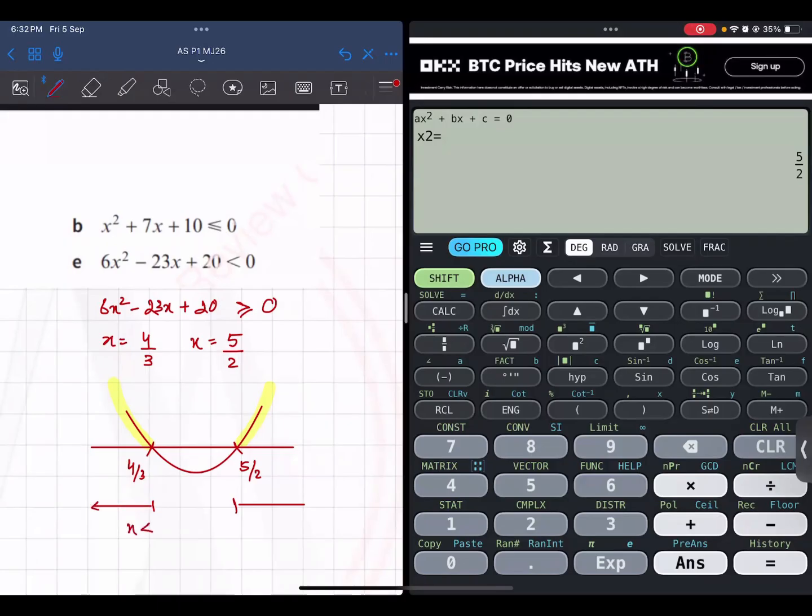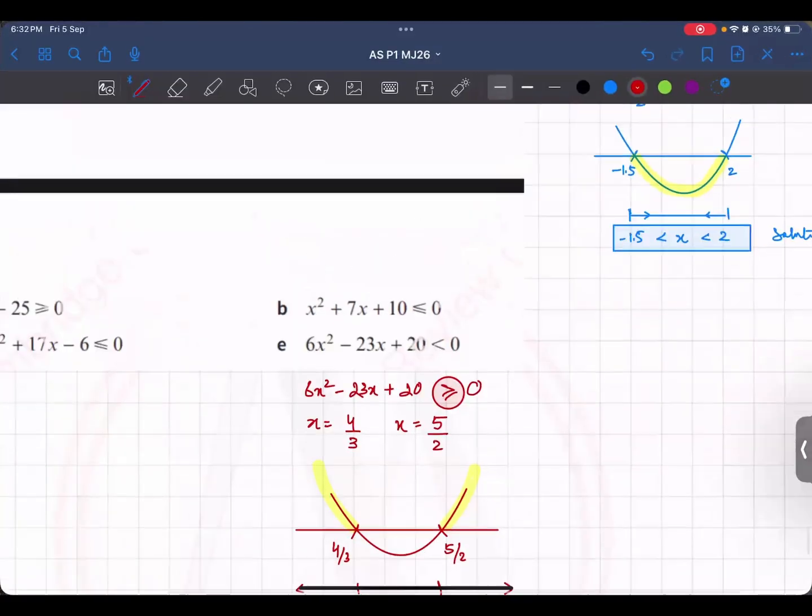So x is less than 4/3 and x is greater than 5/2. And because it is greater than or equal to भी है, so you would have equal to over here as well. सही है? All good? Any questions, anyone?